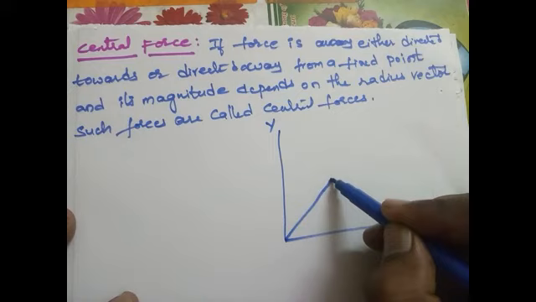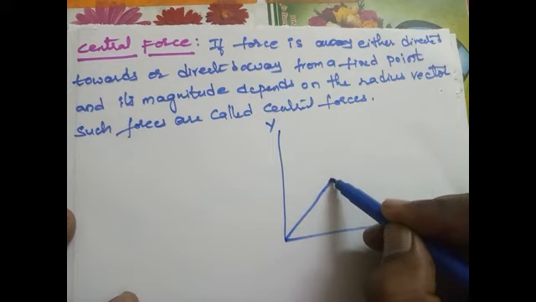Now the radius vector makes an angle theta with the x-axis, and it can be represented by r bar, where OP bar equals r bar.